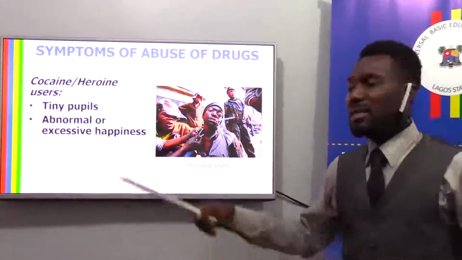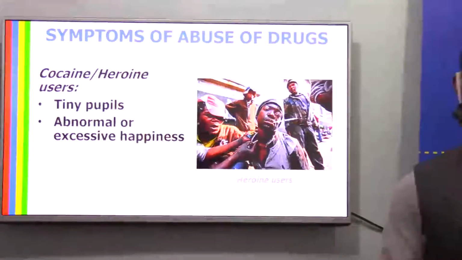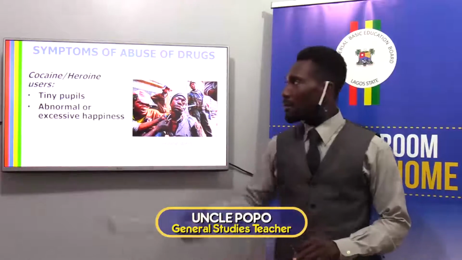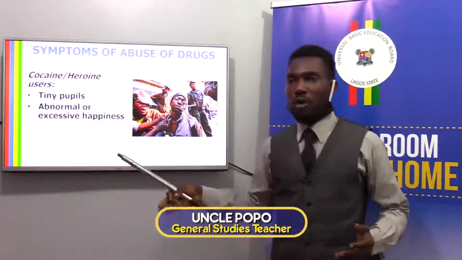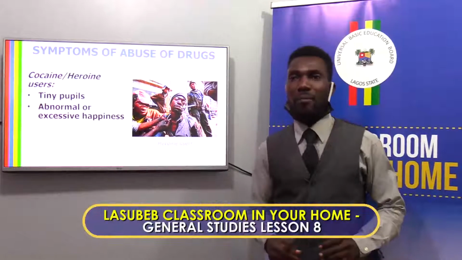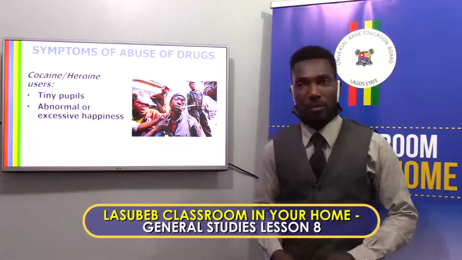Another symptom is abnormal or excessive happiness. A cocaine user puts up abnormal or excessive happiness. Watch me and see the kind of abnormal or excessive happiness I'm talking about. Look at it.